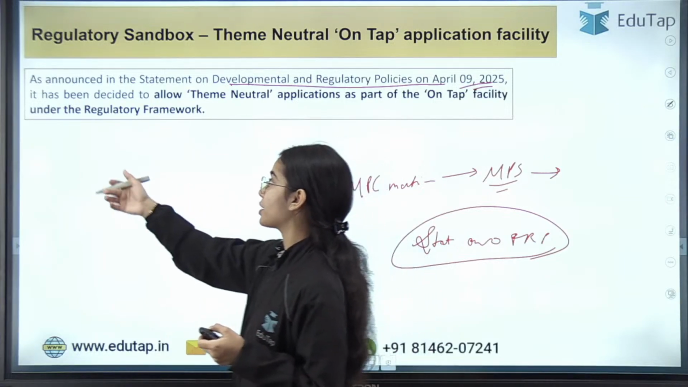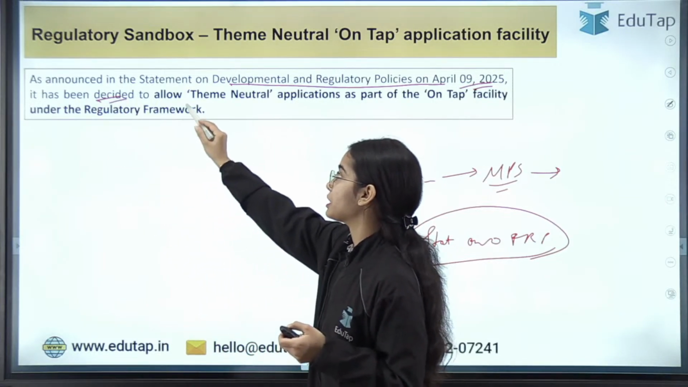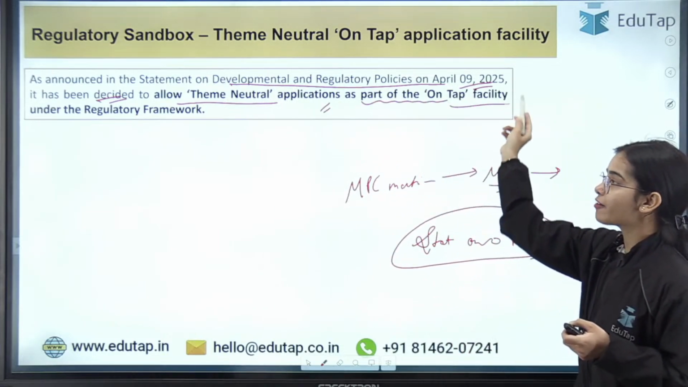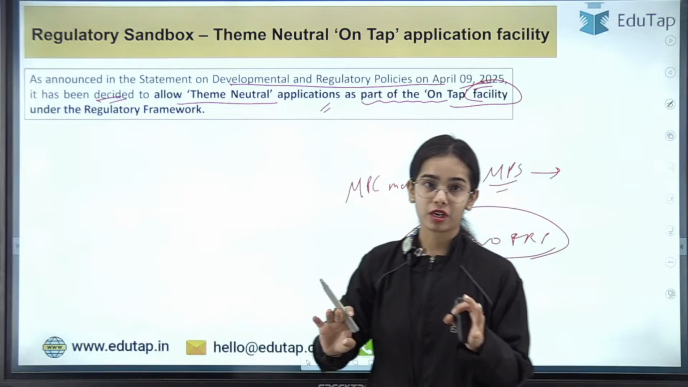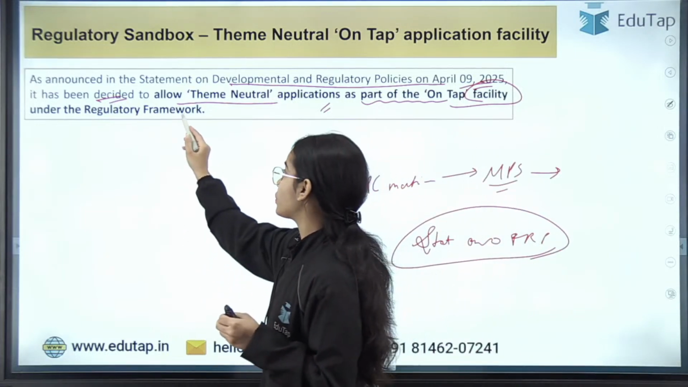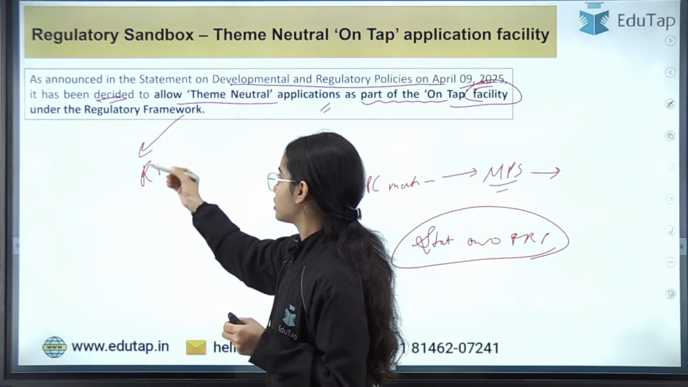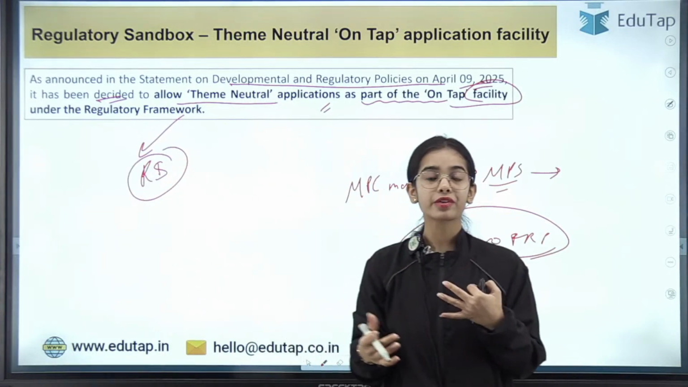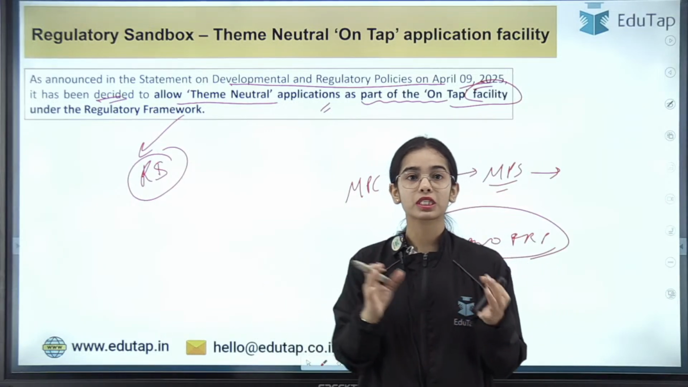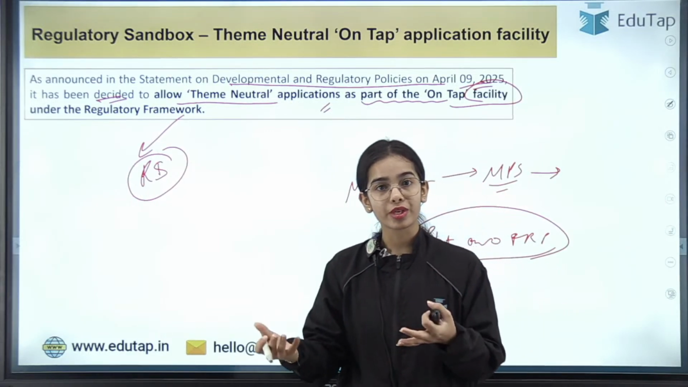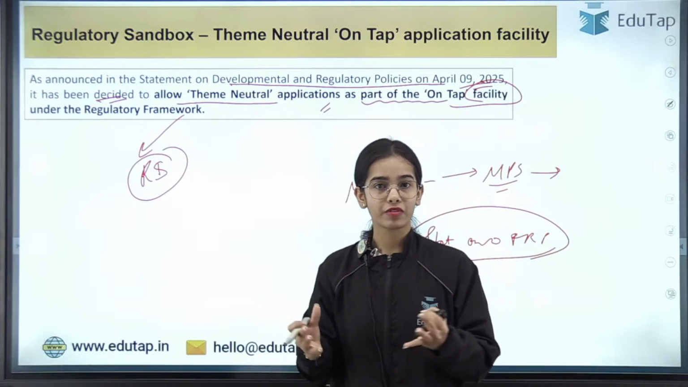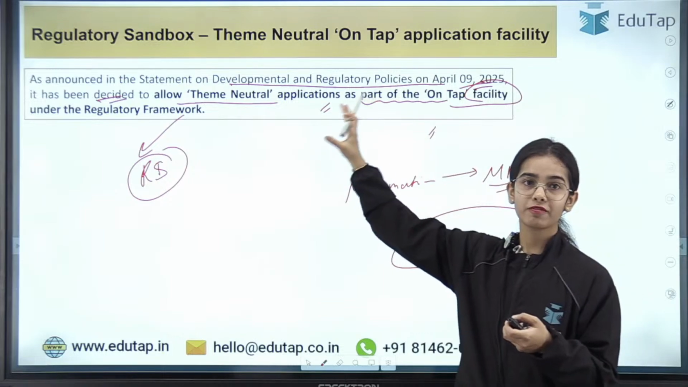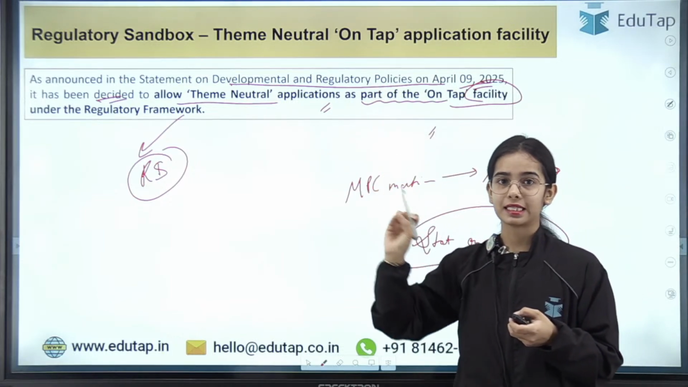In this statement it was said that it has been decided by the RBI, by the Monetary Policy Committee, to allow the theme neutral applications as a part of the on tap facility under the regulatory framework. So first of all, we have to discuss what this regulatory sandbox is, what the regulatory framework for the sandbox is, and what this theme neutral and on tap facility is. All of this we will discuss, and then we will come back to this point, that what the Statement on Developmental and Regulatory Policy document has recently said.